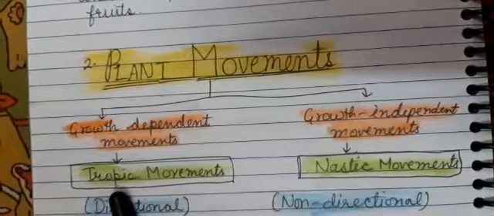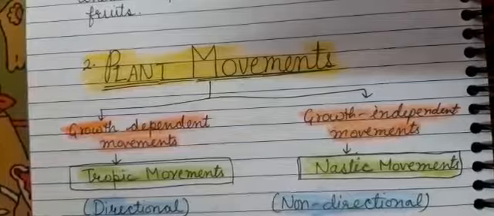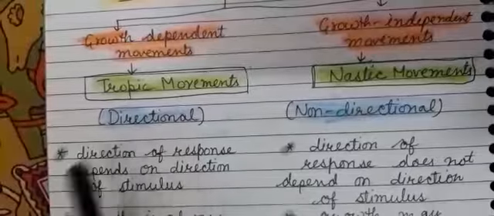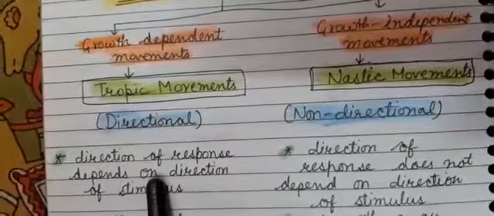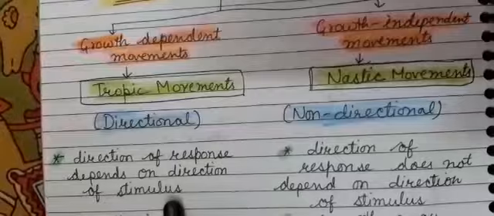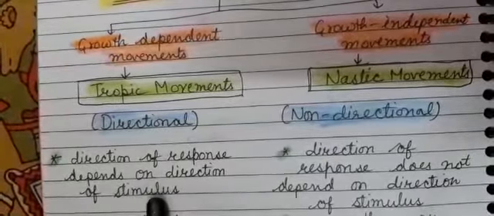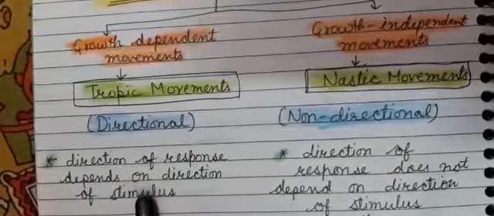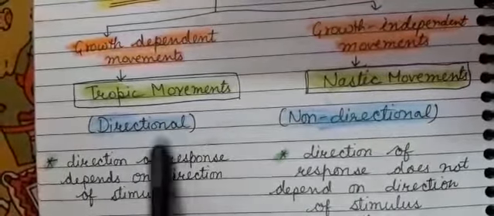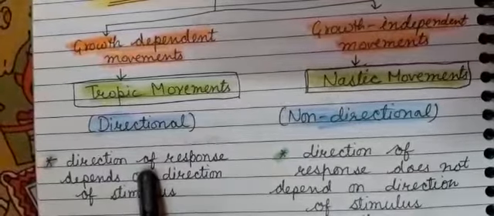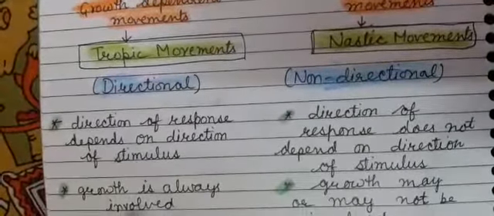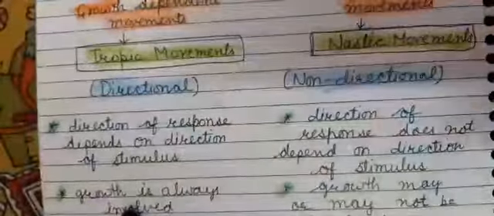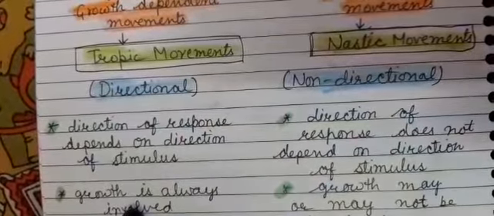Growth movements or tropic movements are also called directional movements. Why? This is very important. Why are they called directional movements? Because the direction of response depends on the direction of stimulus, from where the stimulus is coming. The direction of stimulus determines the direction of response. And always growth takes place in these movements. These movements are shown by growth.